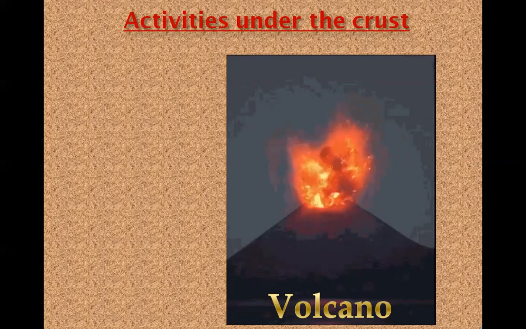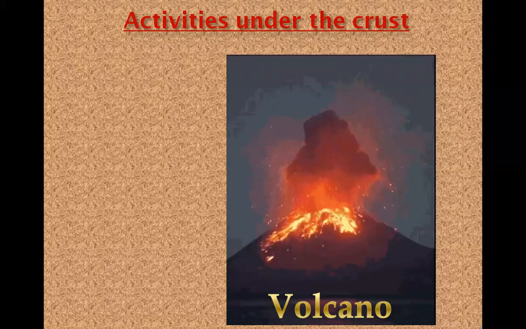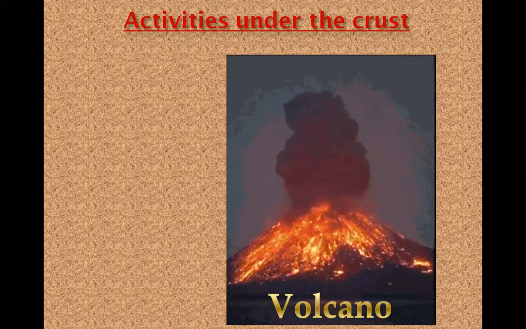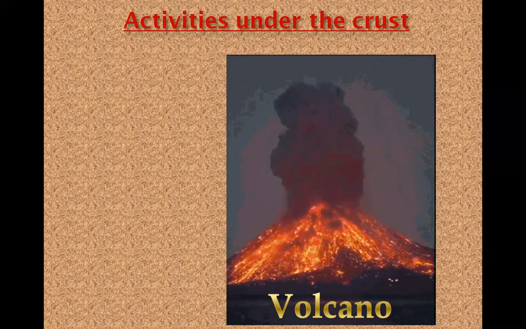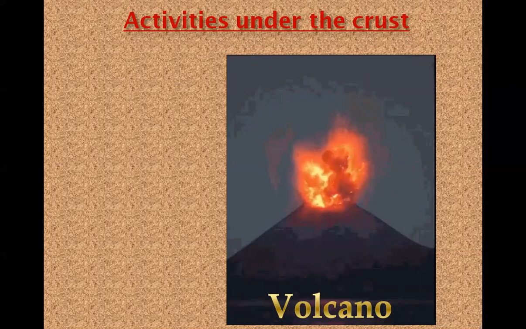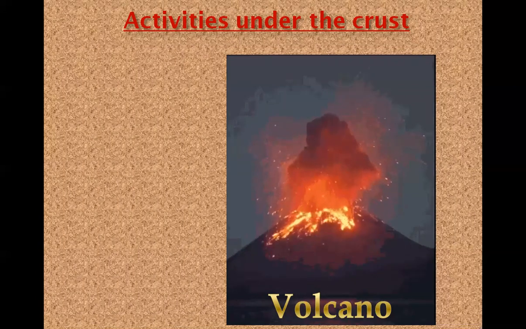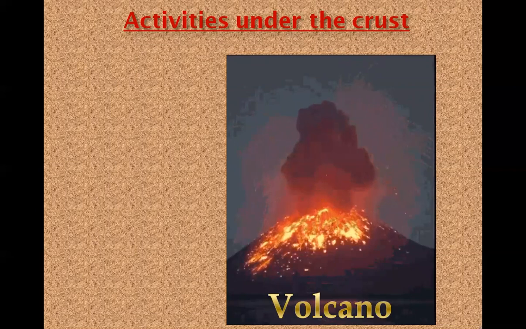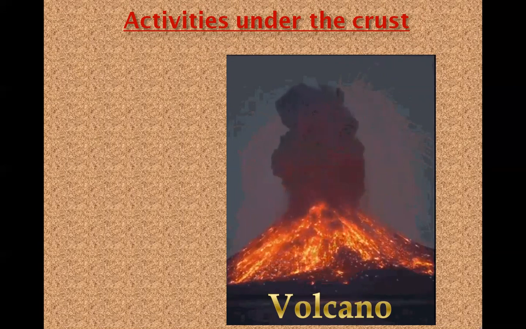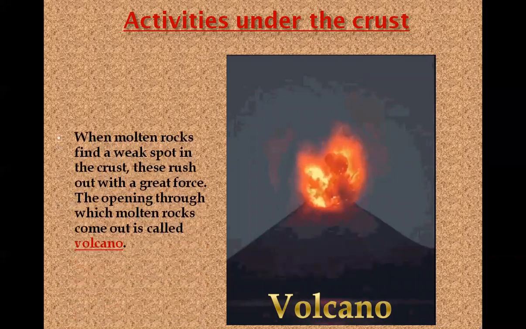Sometimes the rocks and water under the crust become very hot due to the heat of the earth. Rocks may even melt. Sometimes molten rocks. Now, molten is a new word for you all. Meaning of molten is liquid form, means rocks in liquid form, which happens due to the heat of the earth. So, molten rocks find a weak spot in the crust and rush out with a great force. The opening through which molten rocks come out is called volcano.